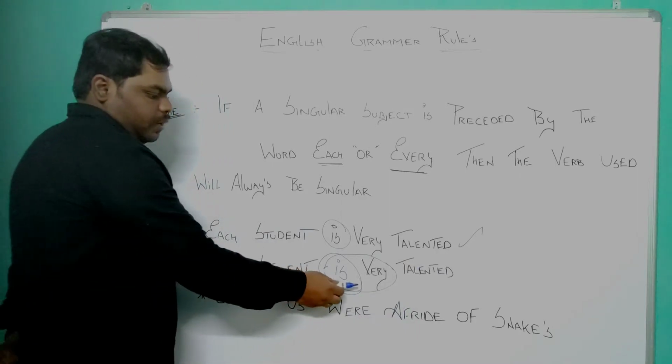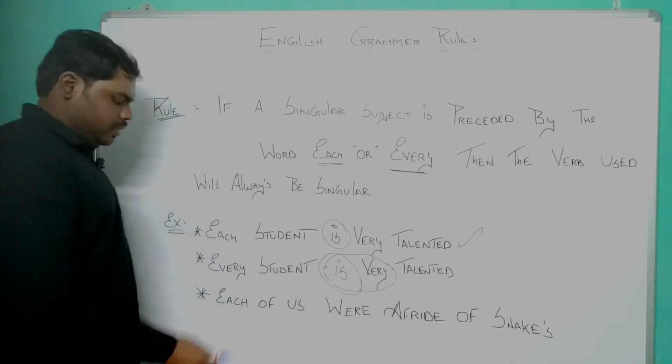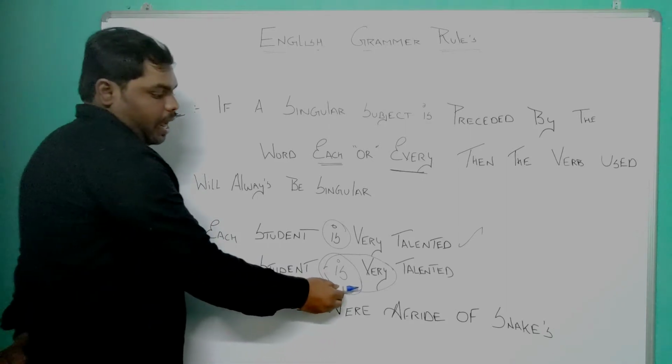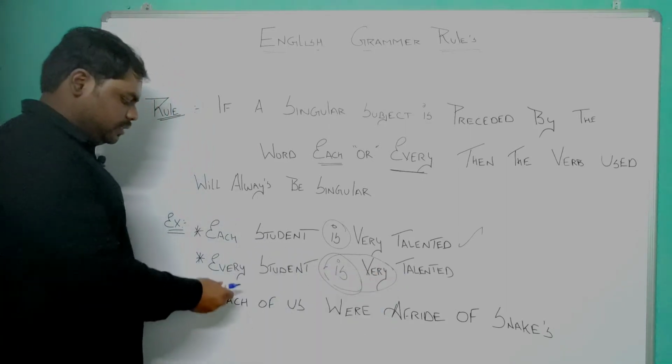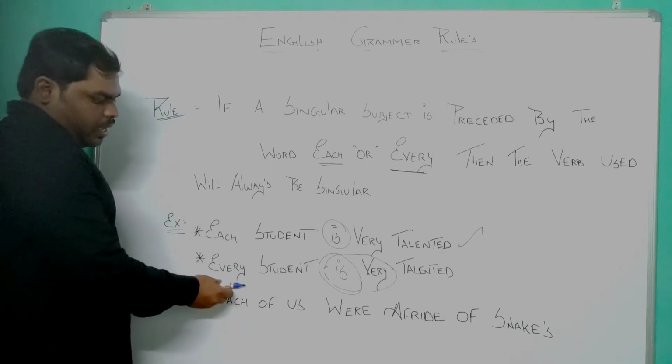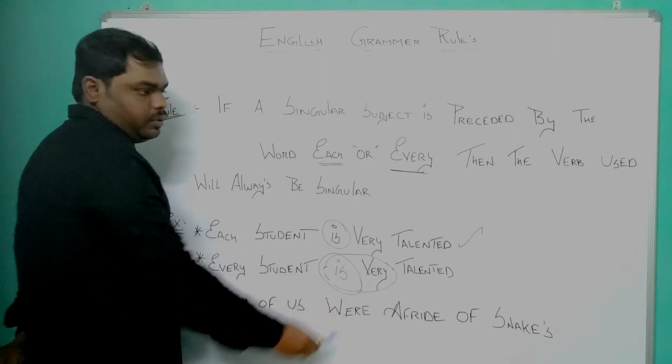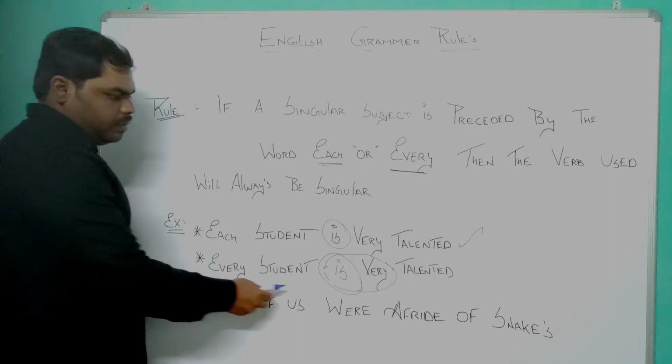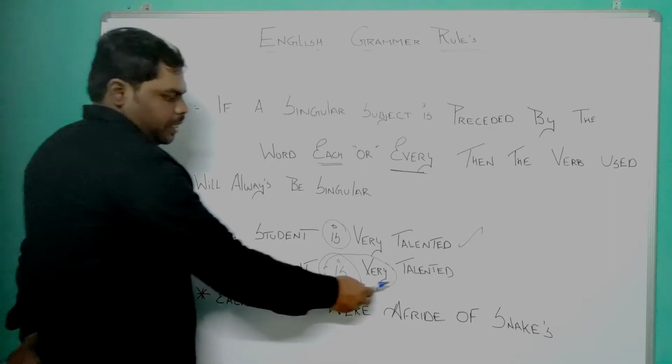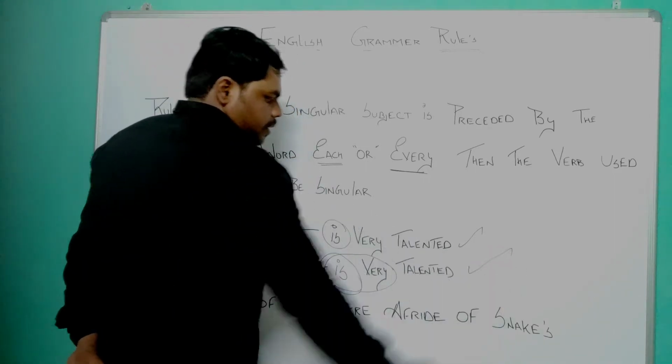If it was in the previous form, for example, every student are very talented, then this sentence will be wrong. But now, as we have changed the verb to the singular form, so this sentence will be right. Every student is very talented will be right.